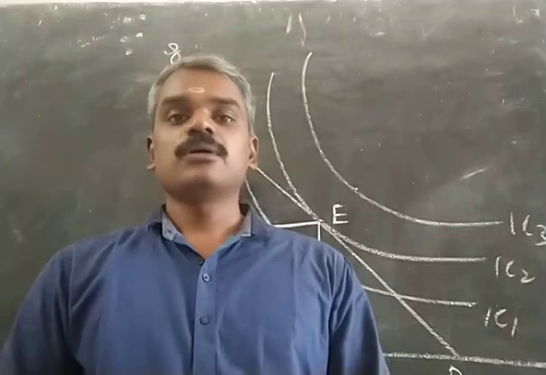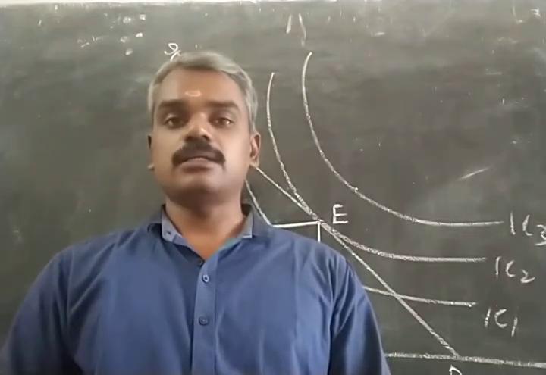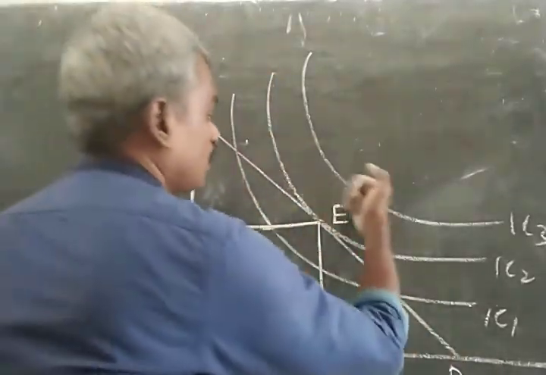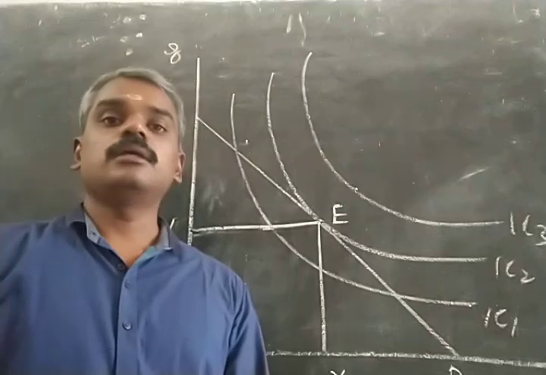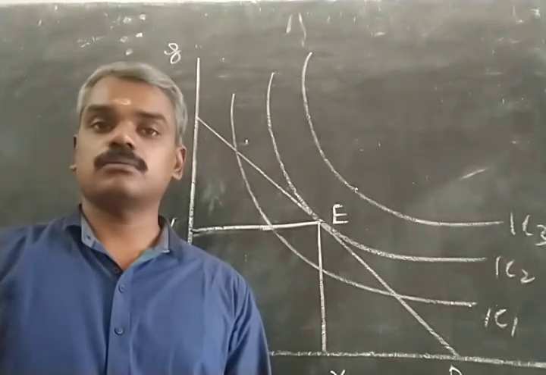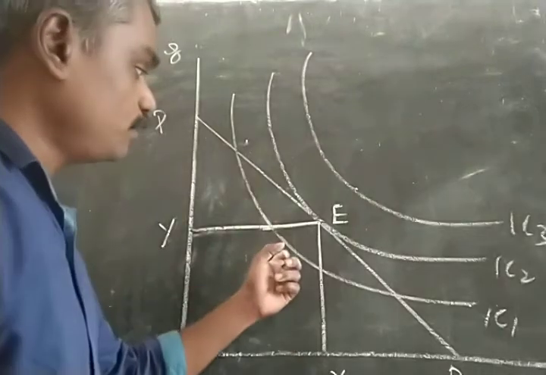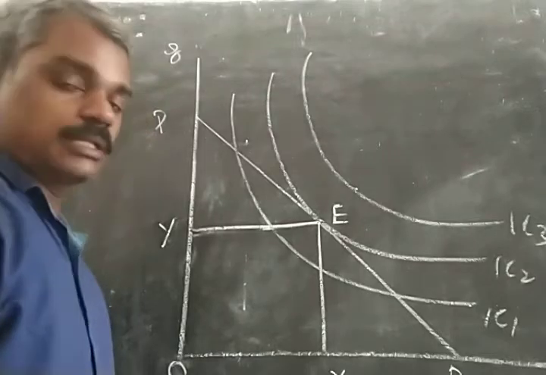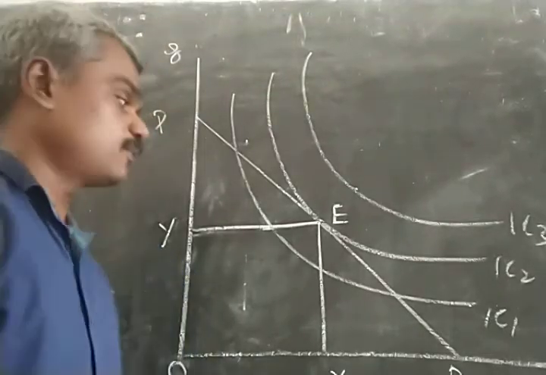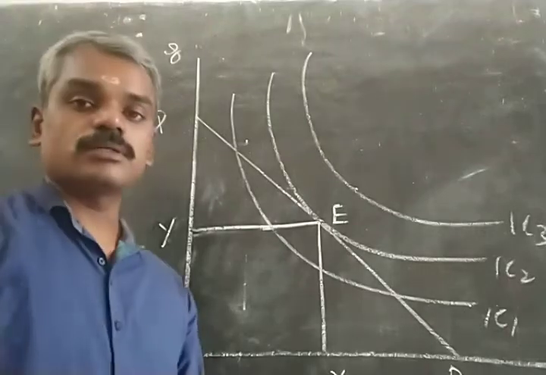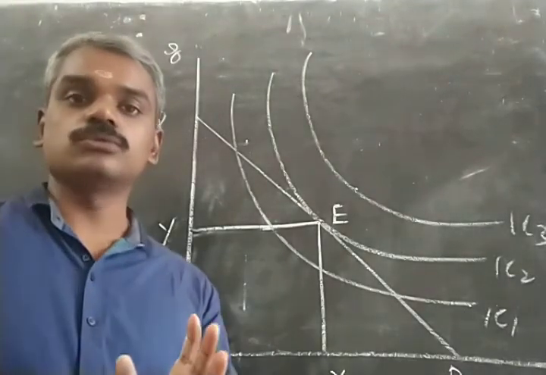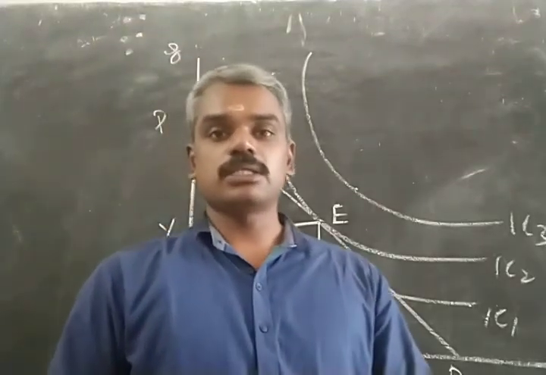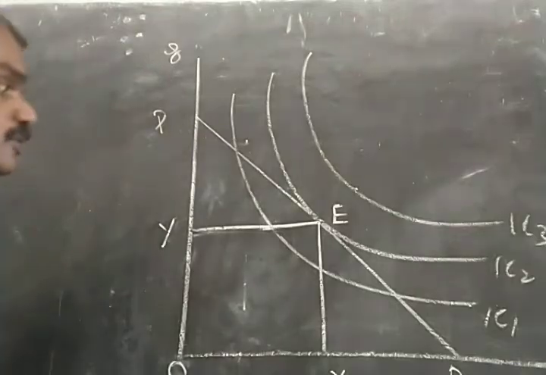It will show the maximum satisfaction that the consumer can attain with his limited income, because any other point to the right of the budget line is not attainable, and he cannot be on such points or on such indifference curve, whereas he will not like to be on indifference curves which are located lower than the budget line, because they give him a lower level of satisfaction, and he will be on the indifference curve which just touches the budget line, where it is tangent to the budget line.